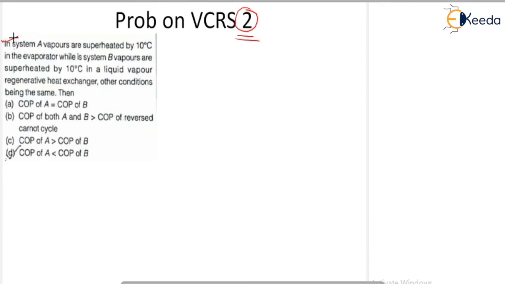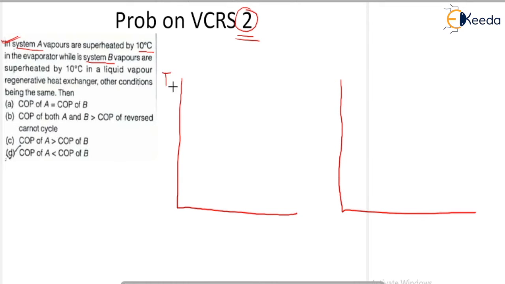My dear friends, in this problem we have to take two systems, system number A and system number B. So let's go for system number A. In system A, vapor is superheated by 10 degrees centigrade. This is your system number A and this is your system number B, on the TS scale. This is your TS scale.